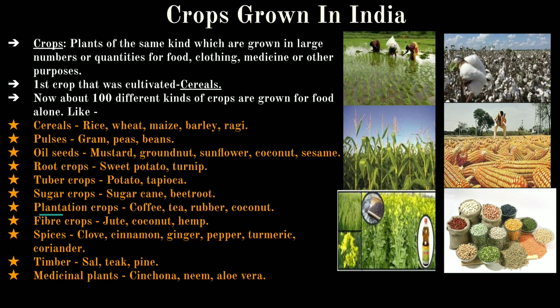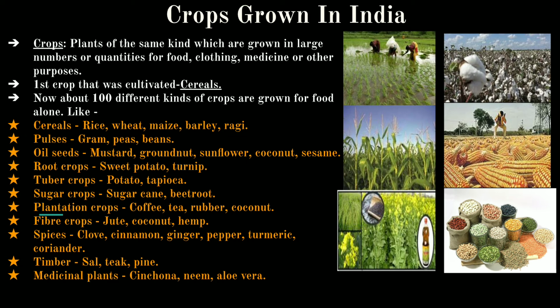Now about 100 different kinds of crops are grown for food alone. For example, cereals, pulses, oil seeds, root crops, tuber crops, sugar crops, plantation crops, fiber crops, spices, timber, medicinal plants, and many other crops are grown.